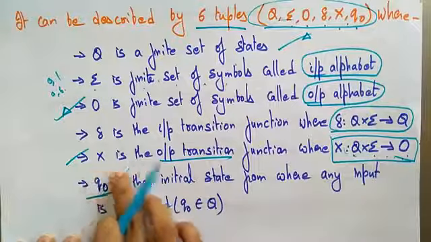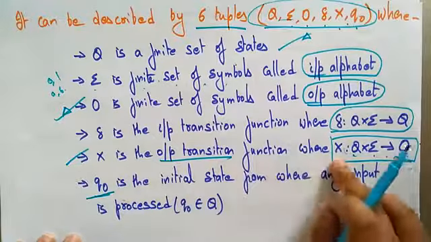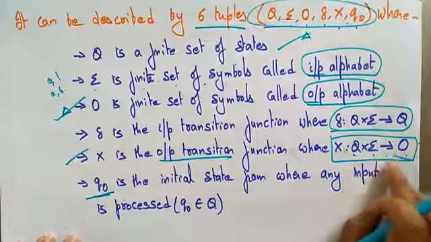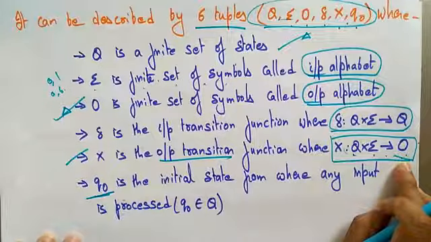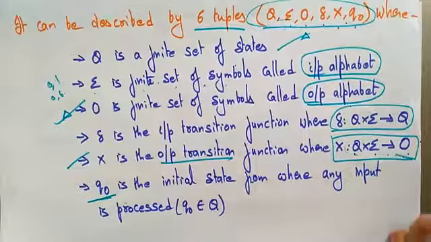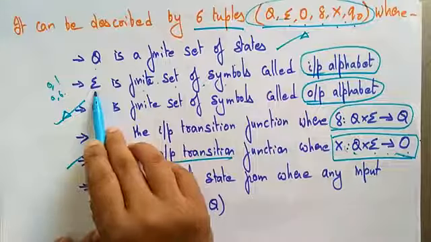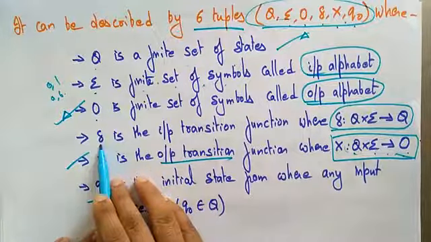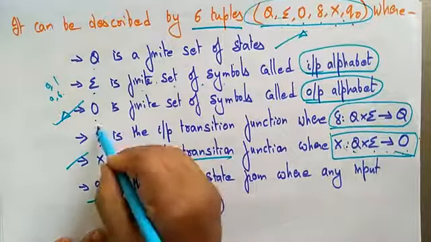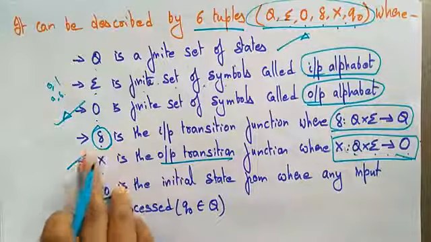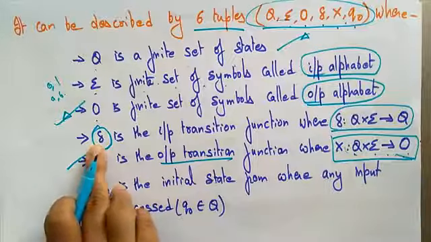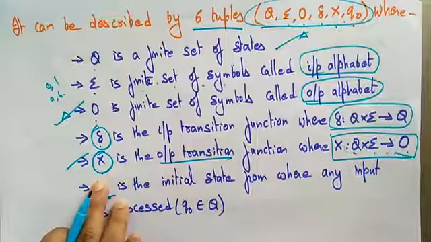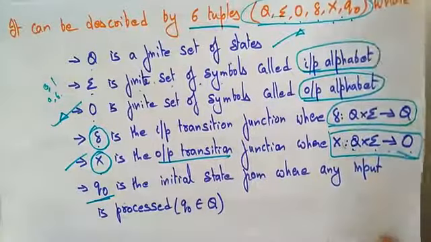So instead of the final state, we will have the output transition function, that is X: the current state, on some input from the input alphabet, leads to an output alphabet symbol. So what are the 6 tuples? One is a set of states, another is a set of input symbols, and another is a set of output symbols, and then the input transition function and the output transition function. Remember this: sigma is the input alphabet, delta is the input transition function, X is the output transition function, and Q naught is the initial state.